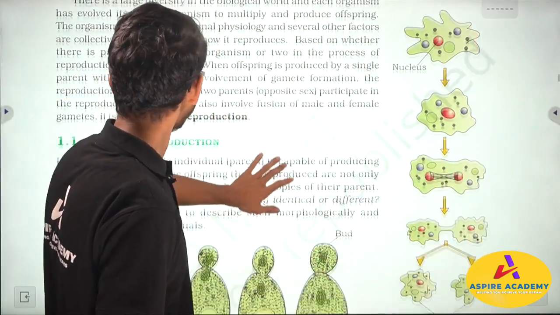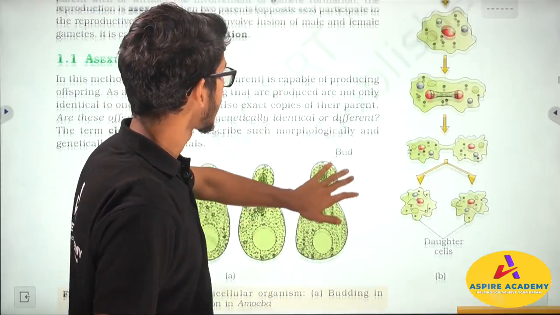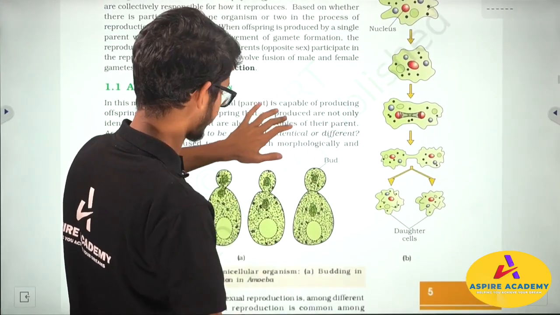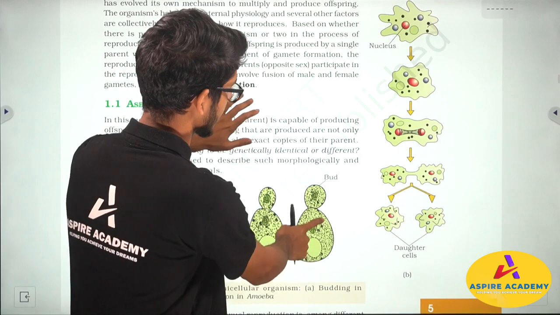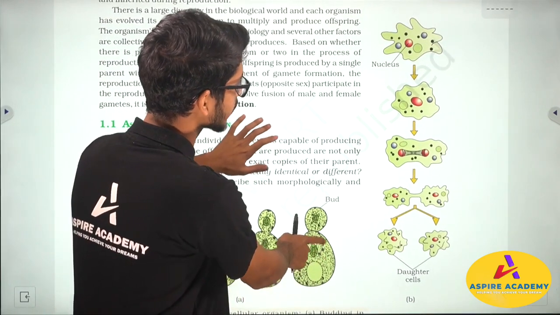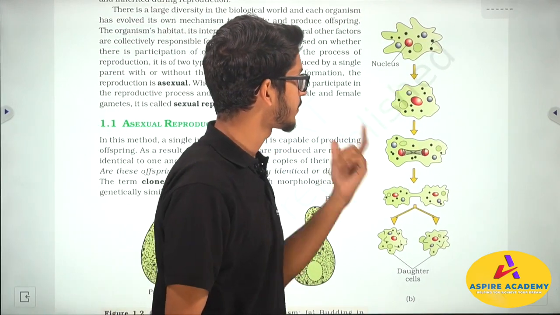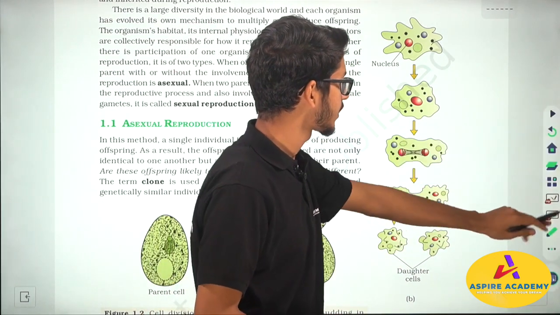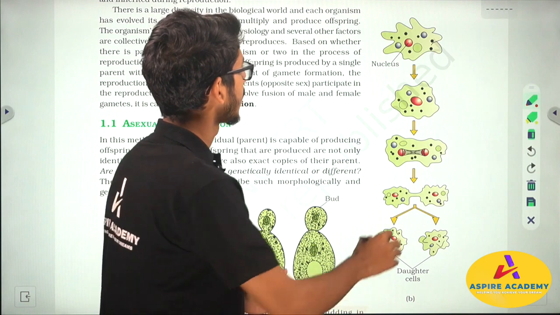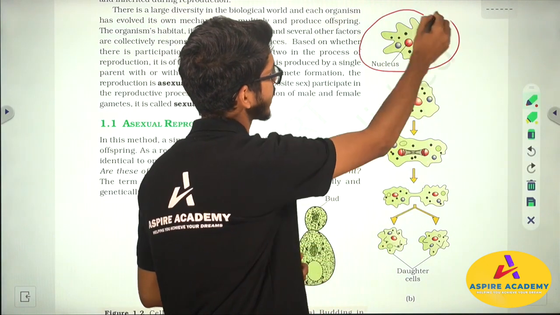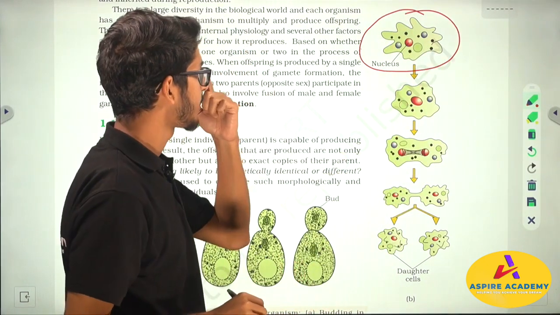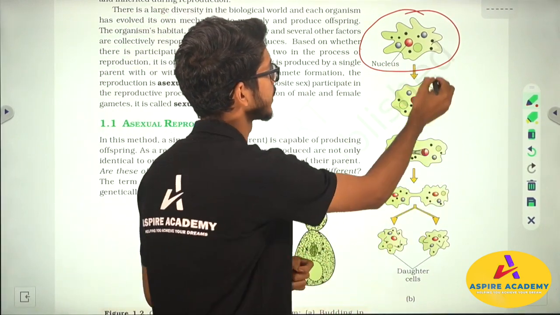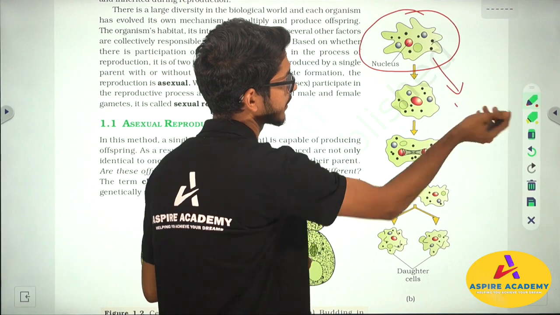But for now, let's talk about asexual reproduction. So here is a picture of an amoeba. We already talked about this many times in our previous standard. In the case of an amoeba, this is the unicellular structure. That means an amoeba is a unicellular organism. The single cell is its whole identity. This cell is itself the identity of the amoeba.